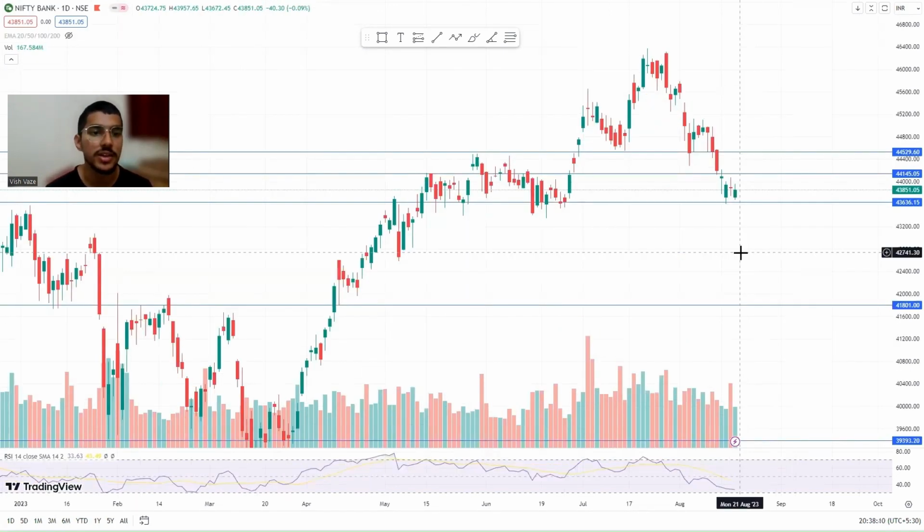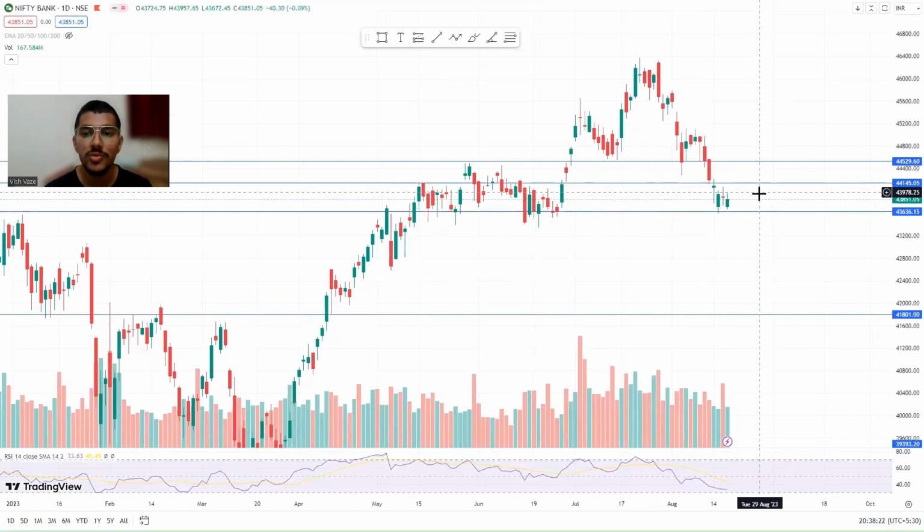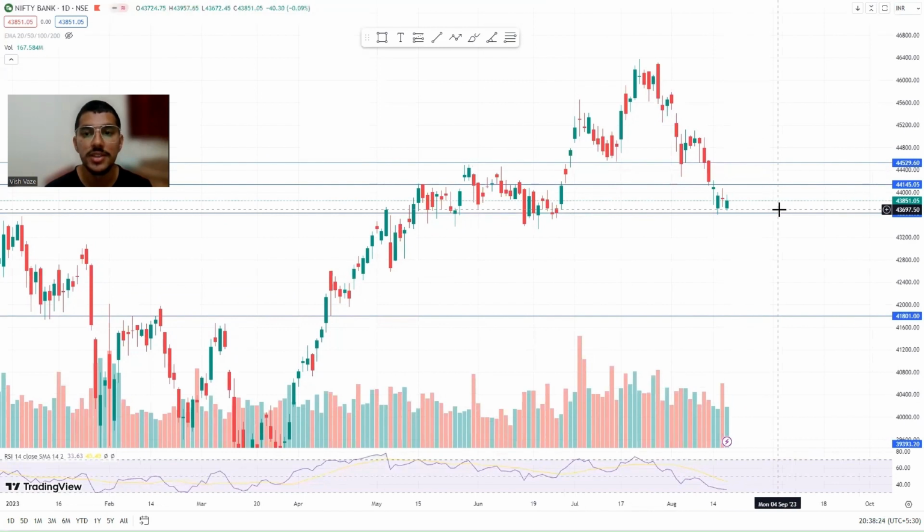So now let's analyze Bank Nifty. In the previous video, we expected Bank Nifty to come down till the 43,000 level. So as you can see here, Bank Nifty has taken a support on this area, and now we can expect Bank Nifty to consolidate in this area only.